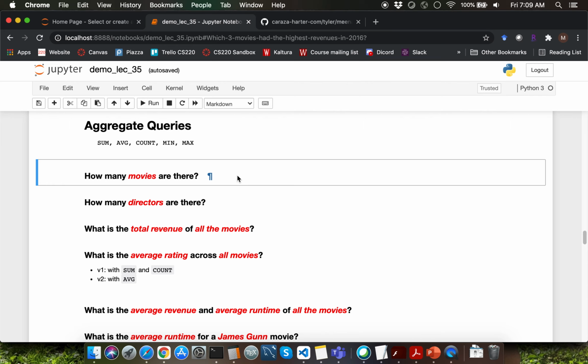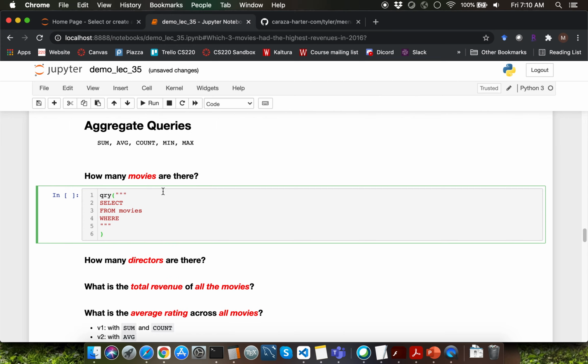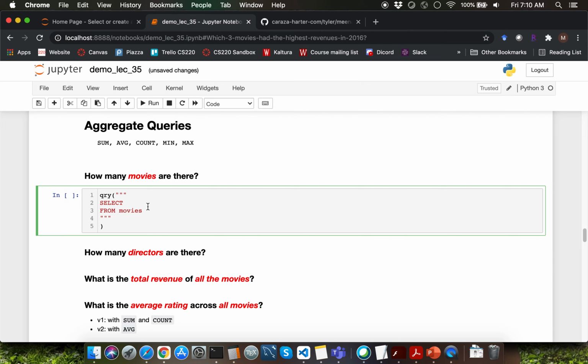I'm going to click on my markdown cell, press escape and type B on my keyboard to insert a new code cell. I have a query shell here where I've typed the select clause. Then I have the from clause along with the table name as movies, and I also have the where clause here. To be able to answer this question, we don't need the where clause because we are not going to filter out rows.